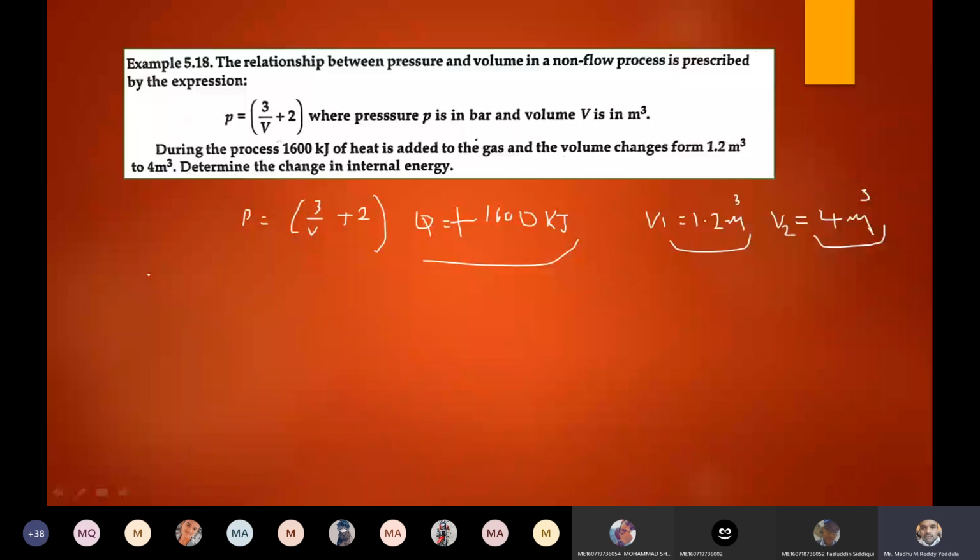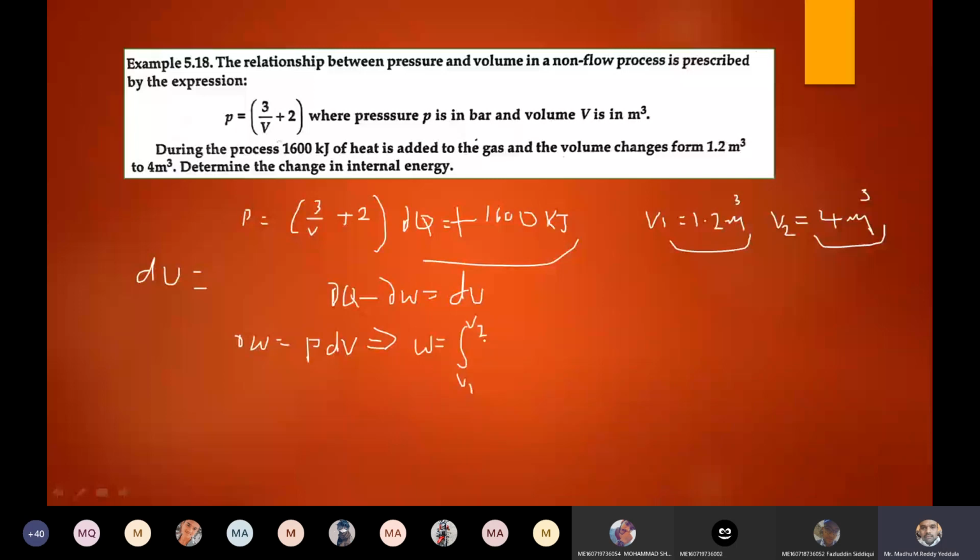So from the first law, I know that dou Q minus dou W is equal to dU. In that, dou Q is given and I require dou W. For a non-flow process, dou W is equal to P into dV, and from this total work W is equal to the integral from V1 to V2 of P dV.